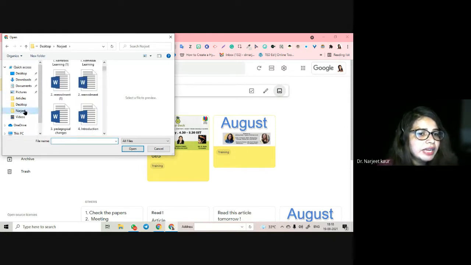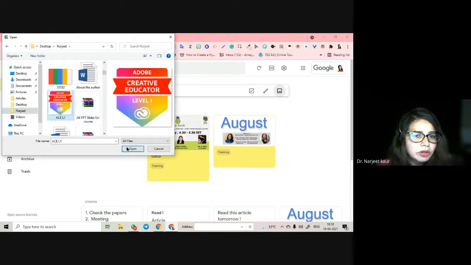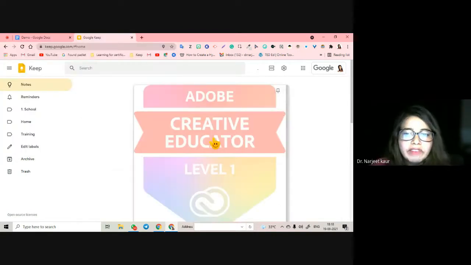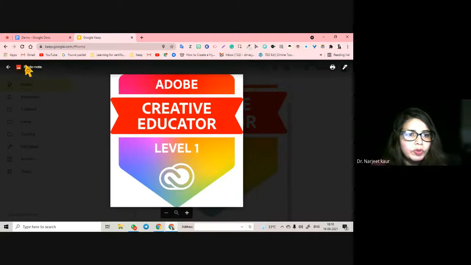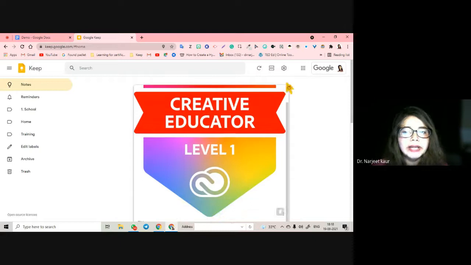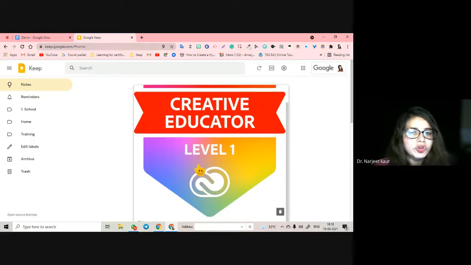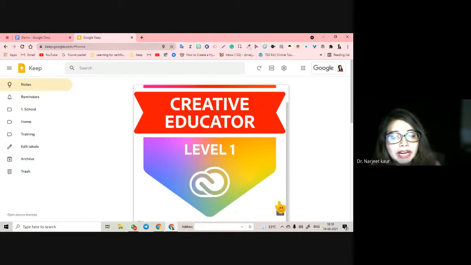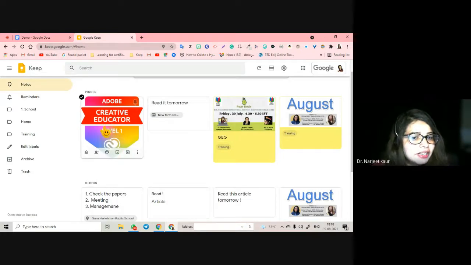So what I do is, I go here and I want, say, this one, and I open it. When I add the image, I know that this has got something to do with my task. This image is too big, but anyway, I know that this is something I have to do as per the specification of the picture. So the picture becomes a reminder for your own note. You understand?